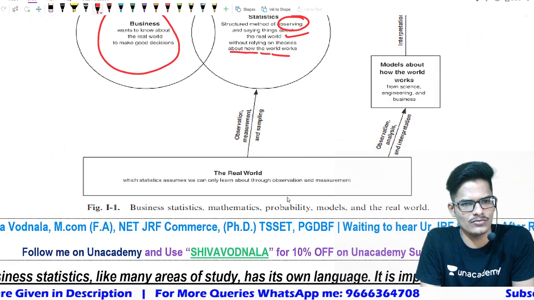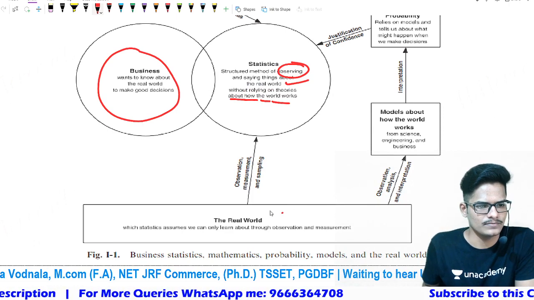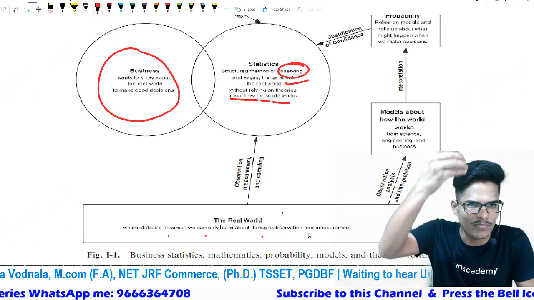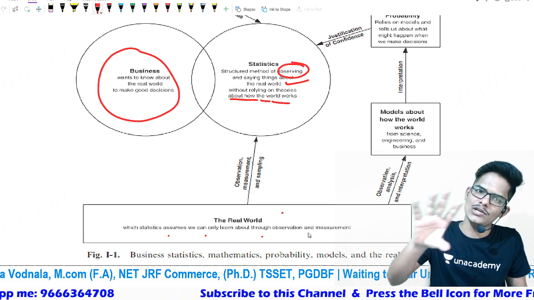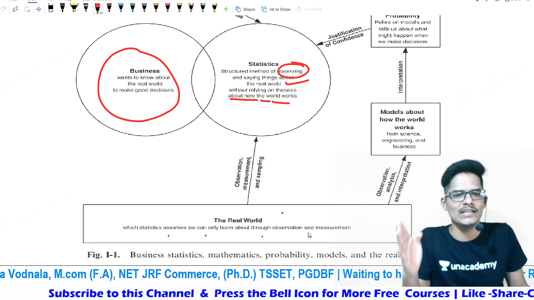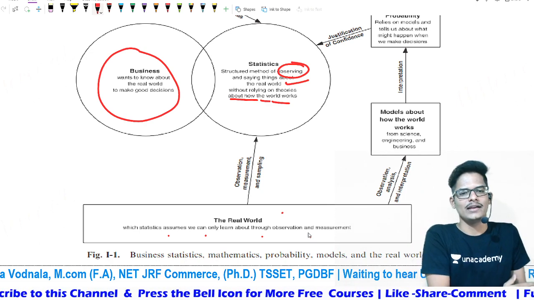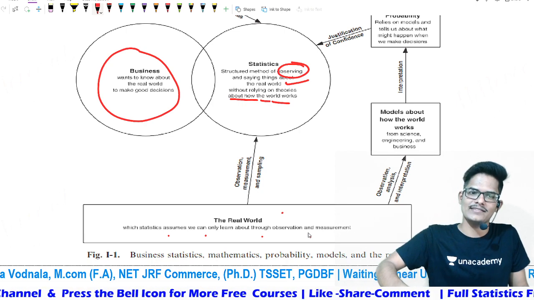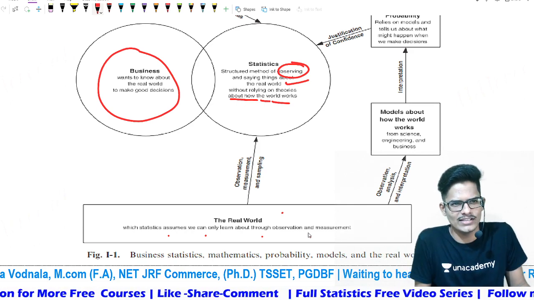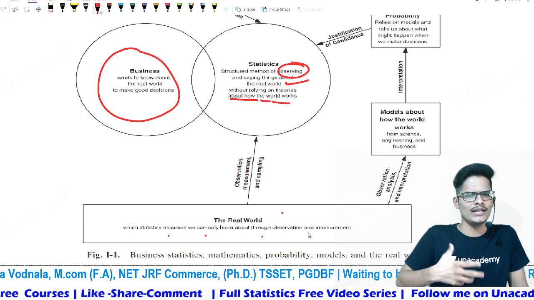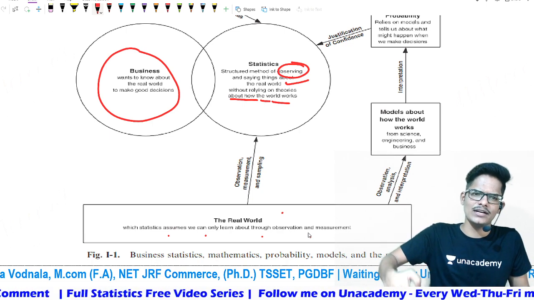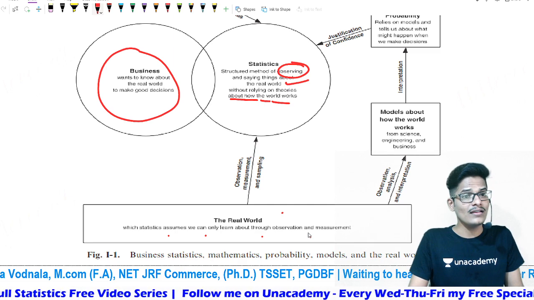So here one concept will arise, the real world, which statistics assumes we can only learn about through observation and measurement. A qualitative content may not be measurable, but in statistics, qualitative things can also be converted into quantitative, and we can measure them, we can take business decisions also. What are these qualitative aspects? You have beauty and handsome, these things we are saying. But can we convert these into numerical form? Yes, possible.